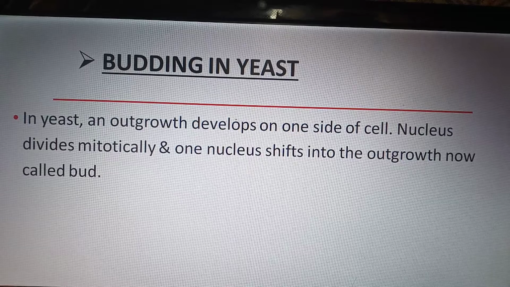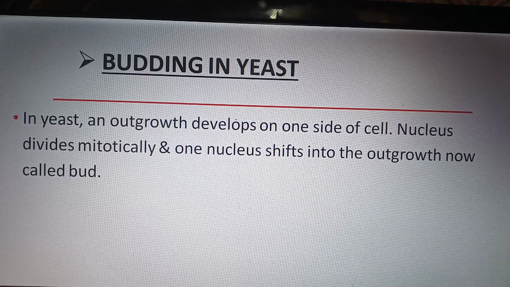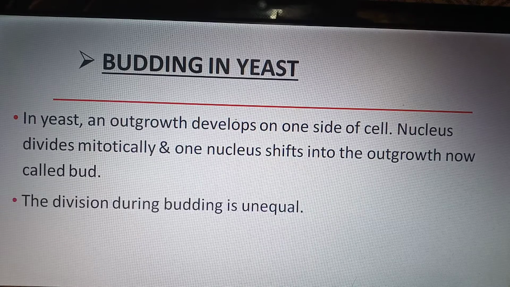In yeast, an outgrowth develops on one side of the nucleus. As you all know, the bud arises on one side of the nucleus. The nucleus divides mitotically, meaning equational division, and one nucleus shifts into the outgrowth, known as the bud.